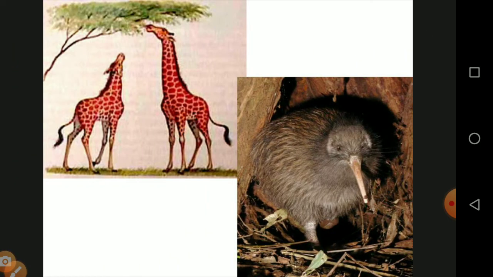We will see the short-necked giraffe and the long-necked giraffe. This is the diagrammatic representation of the kiwi bird. They do not have any kind of wing. The wing slowly degenerated because it was not used for a long time.